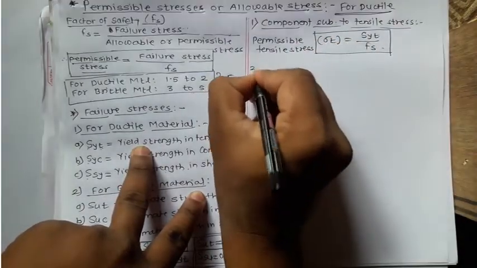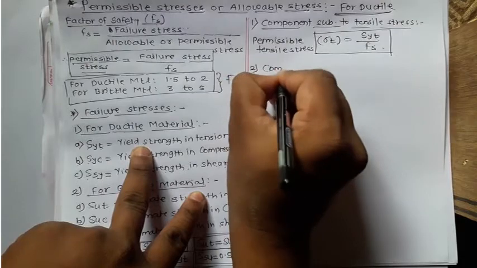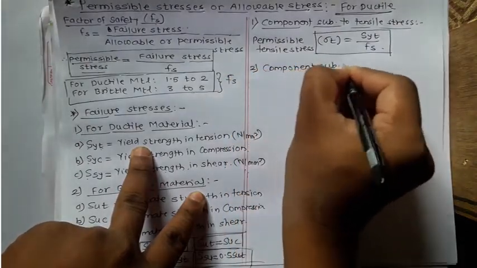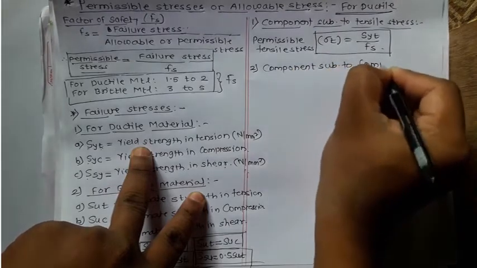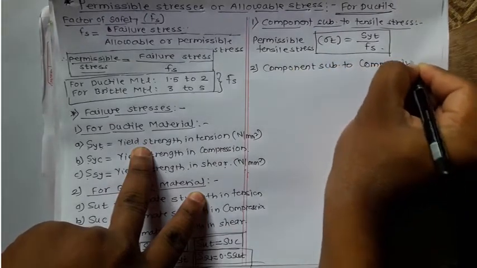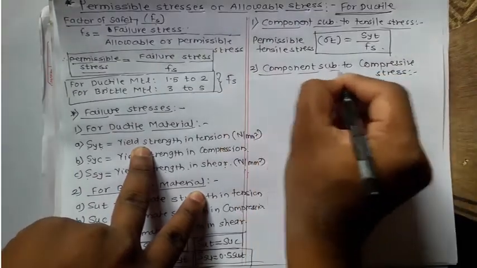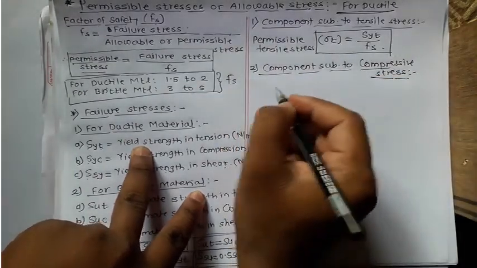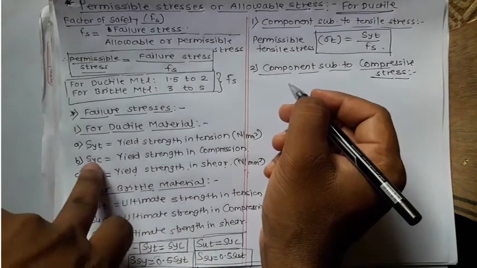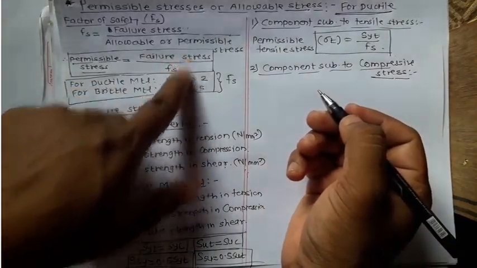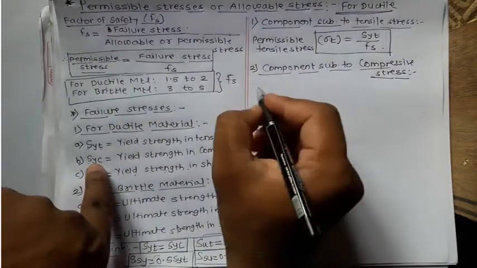Similarly, if the component is subjected to compressive stress or compressive load, we have to consider the failure stress as SYC for ductile material.